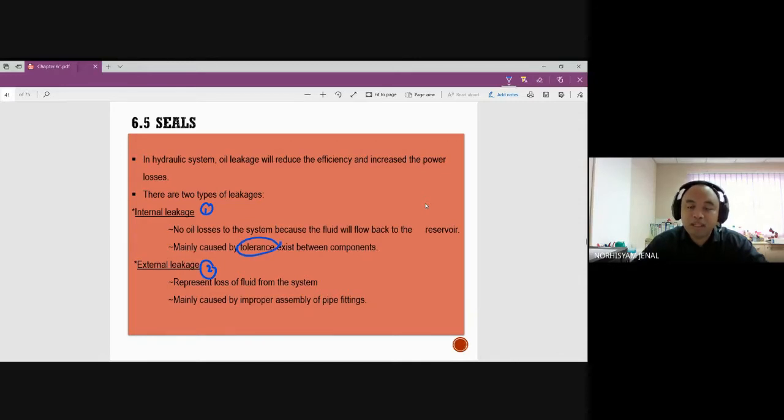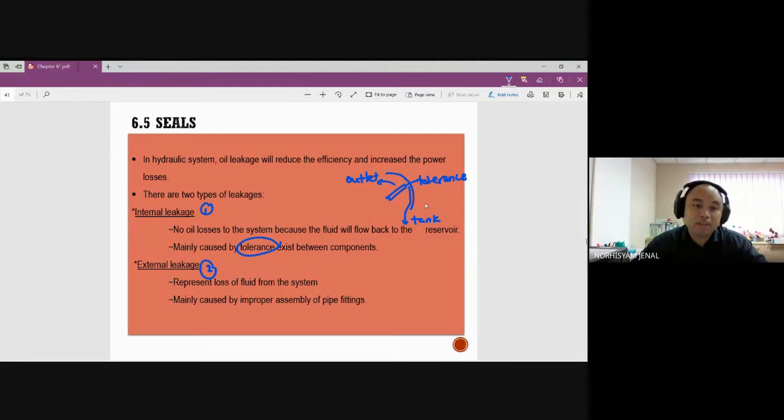Okay, maybe when you are dealing with a pump, for example, a vane pump, okay, so for example, this is the cover for the vane pump. There might be some tolerance here. So what happens is, instead of pushing the liquid towards the outlet, some of the liquid goes back to the tank. So we will have a condition where the system is having some leakage, but instead of going out from the system, it goes back to the tank.